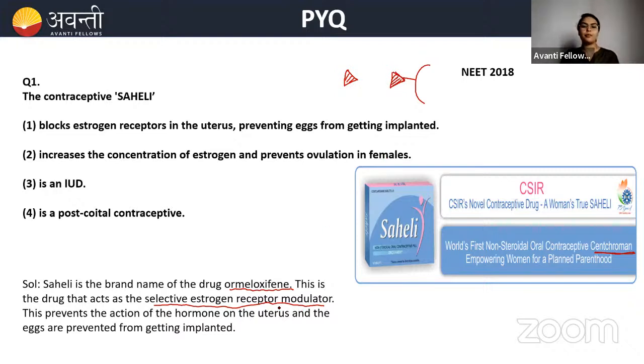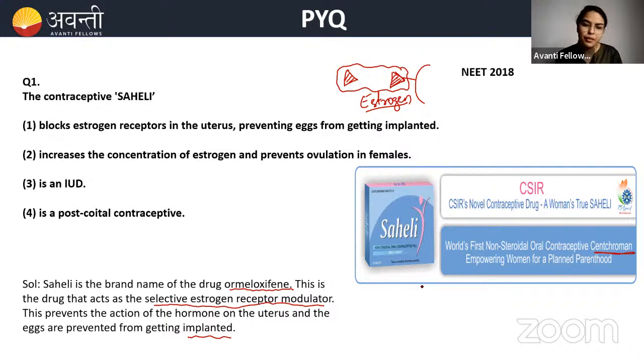But here, what happens? Estrogen, selective estrogen receptor modulator. Here, the receptor of the hormone estrogen is being modulated. Like this, Saheli does its action for the prevention of pregnancy or conception. The action of this hormone on the uterus is affected, and eggs are prevented from getting implanted.